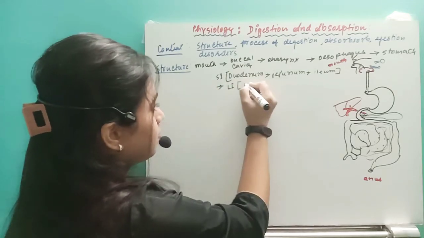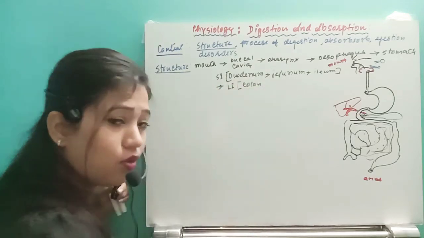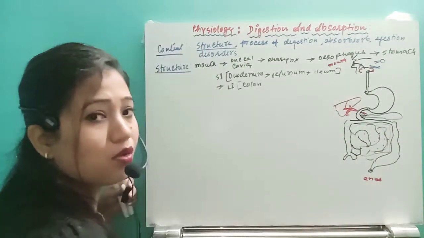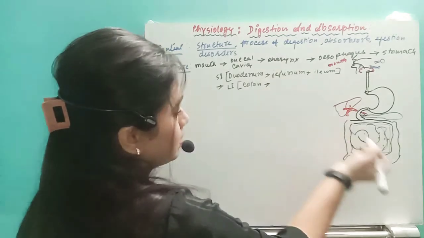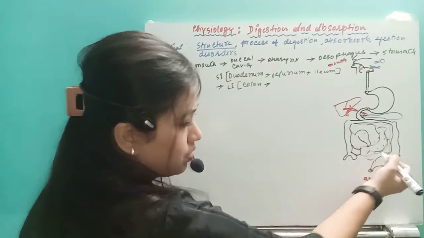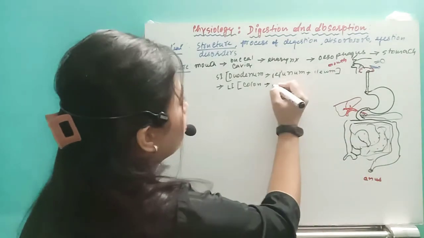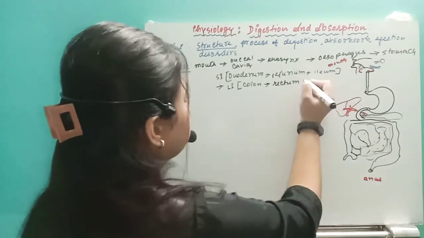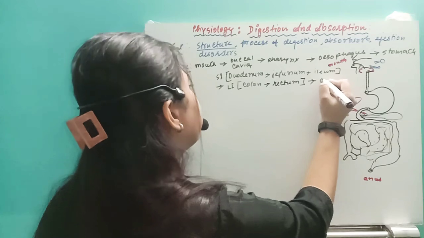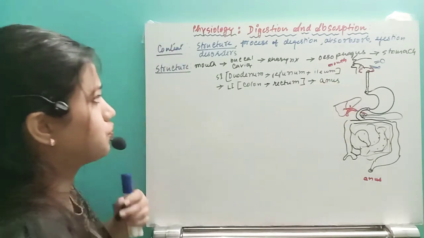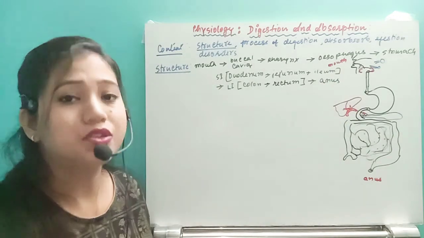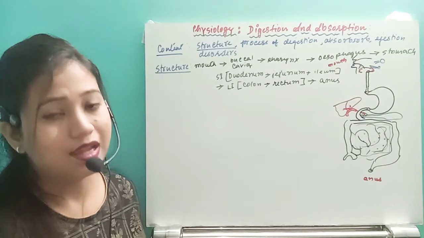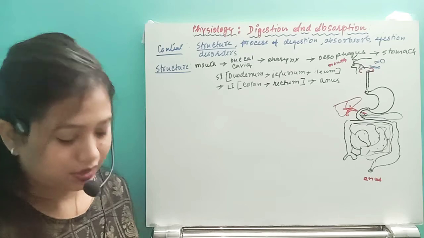In the large intestine we have the colon. Under the colon also we have the ascending colon, transverse colon, then descending colon. Then after that, there is a sigmoid, S-shaped colon also. This is the sigmoid colon. Then after that the next part is the rectum. Then from the rectum, the next part is the opening, that is called the anus. So this is the whole alimentary canal or whole digestive tract or the GI tract, gastrointestinal tract.